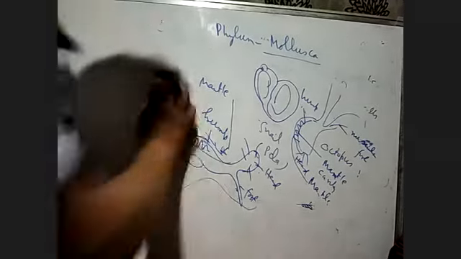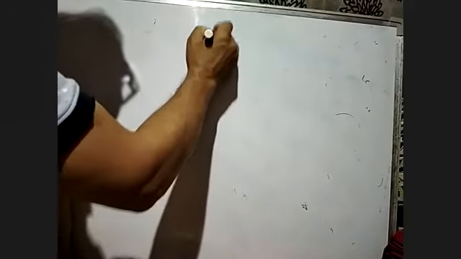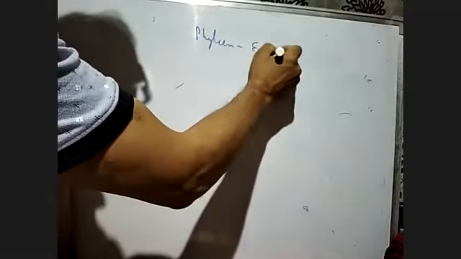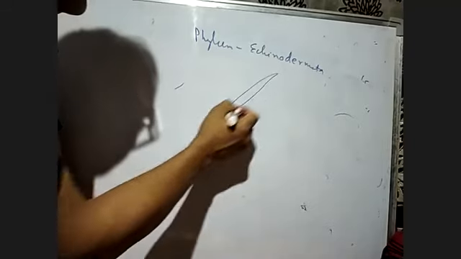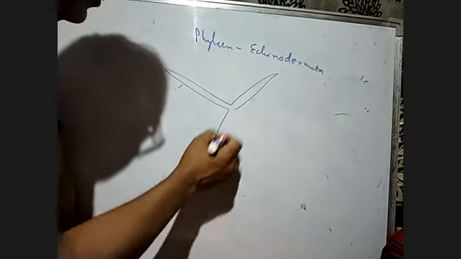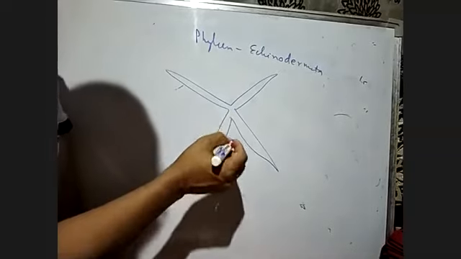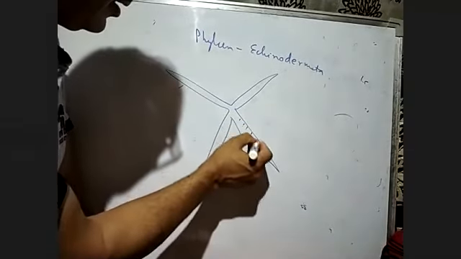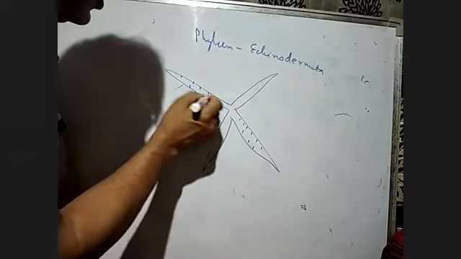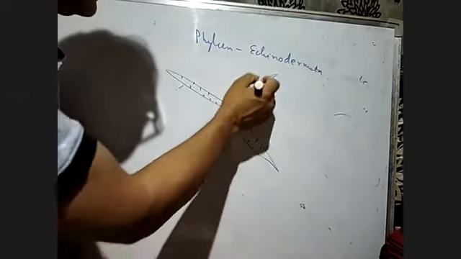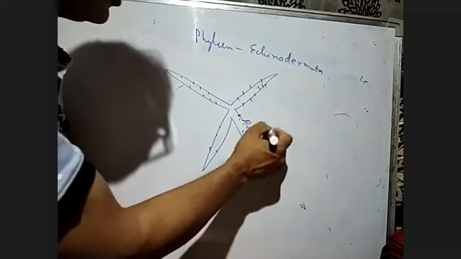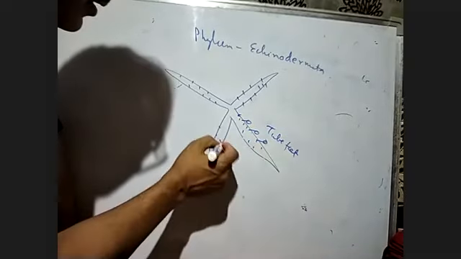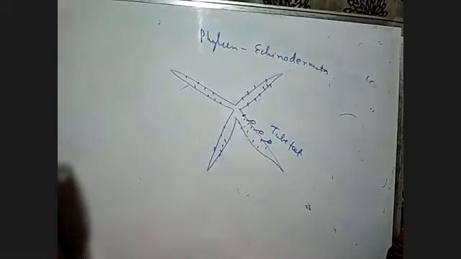Now suppose we take the starfish, phylum Echinodermata. If you go to the starfish, they have spiny structures like this, and for locomotion they have structures like this. These are called tube feet. So this is a starfish.